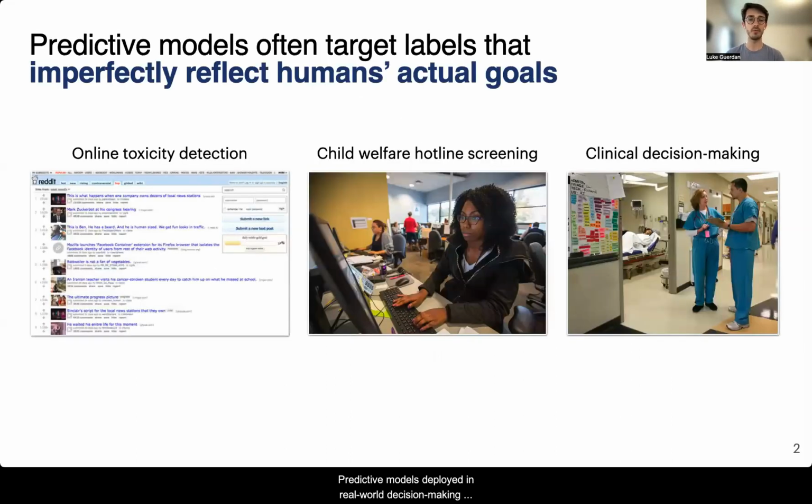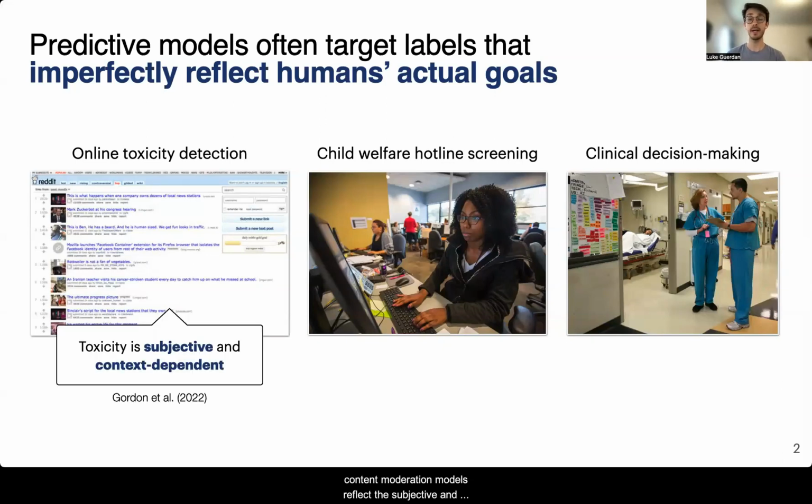Predictive models deployed in real world decision making domains often target labels that imperfectly reflect human decision makers' actual goals. For example, the toxicity labels targeted by content moderation models reflect the subjective and context dependent opinion of the person who annotated the example as toxic or non toxic.